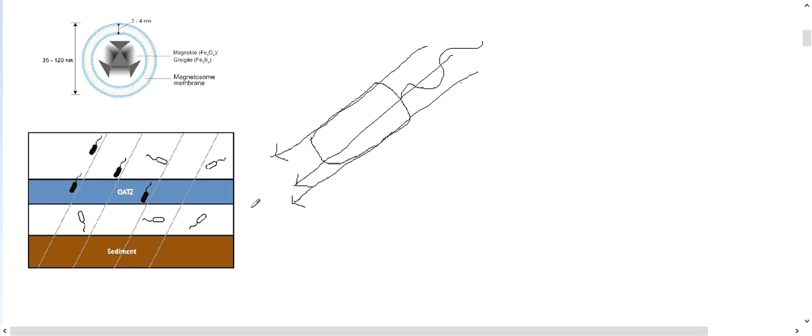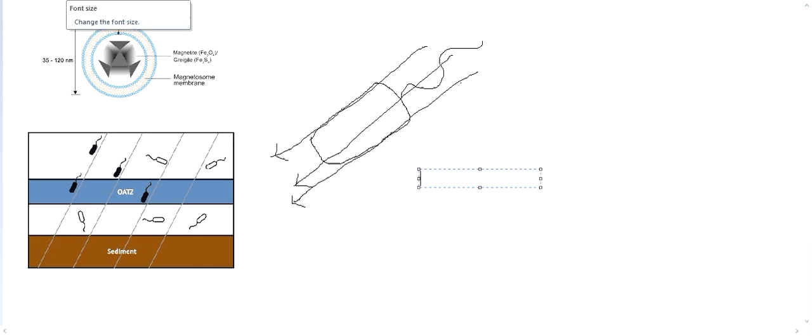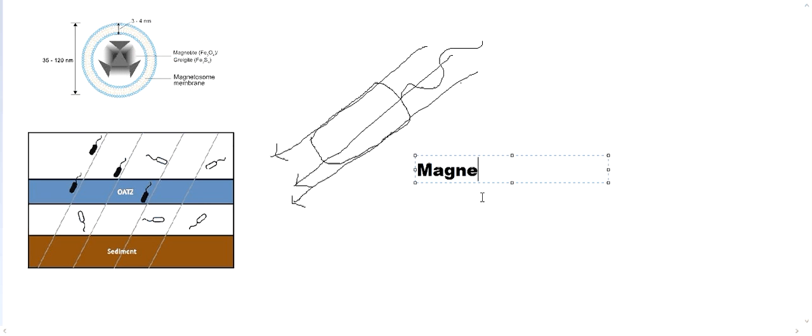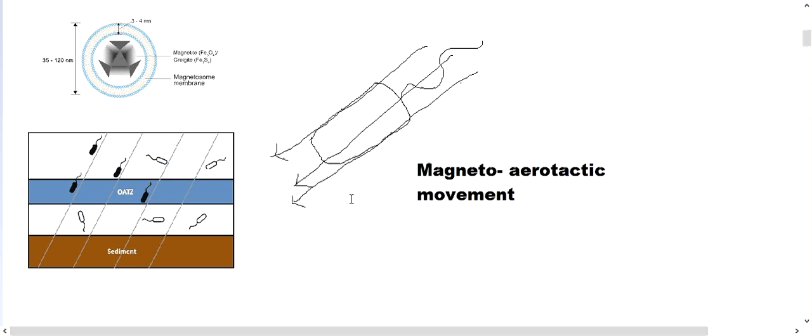So this type of movement is actually called magnetotactic aerotactic, or magneto-aerotactic movement. Let us write it. Just now what I explained is the magneto-aerotactic movement of bacteria, which I hope is not too confusing for you now. Magneto-aerotactic movement in bacteria. So that's what the use of this type of magnetosomes is.